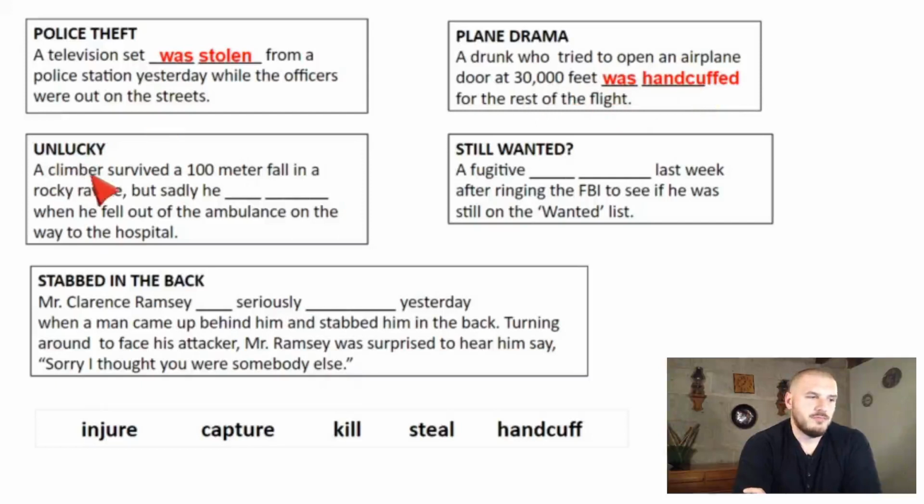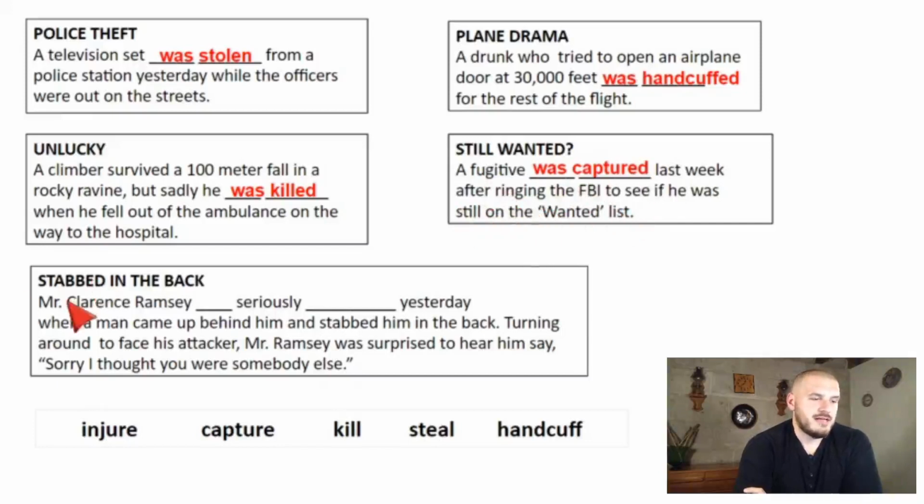Unlucky, a climber, una persona que escala, sobrevivió 100 metros en una caída, but sadly he was killed when he fell out of the ambulance on the way to the hospital. Fue matado por caerse de la ambulancia. Still wanted, a fugitive, so that's a criminal. A criminal was captured, fue captado la semana pasada, después de haber llamado al FBI to see if he was still, para ver si todavía lo querían buscar. Yep, a fugitive was captured last week.